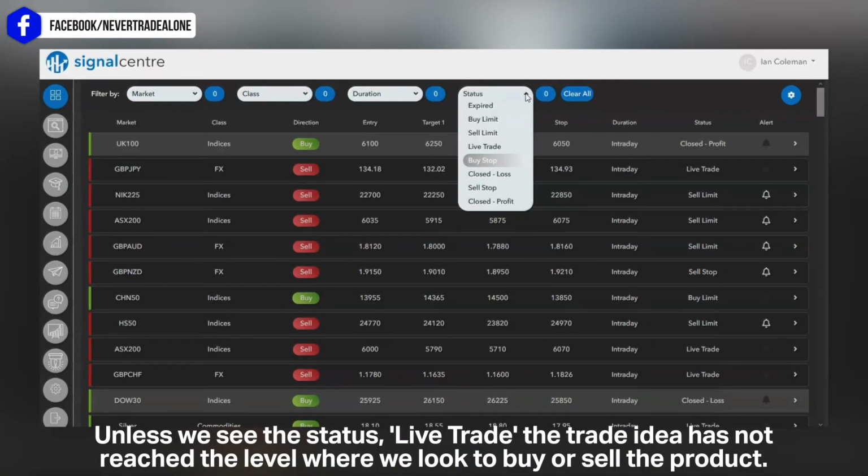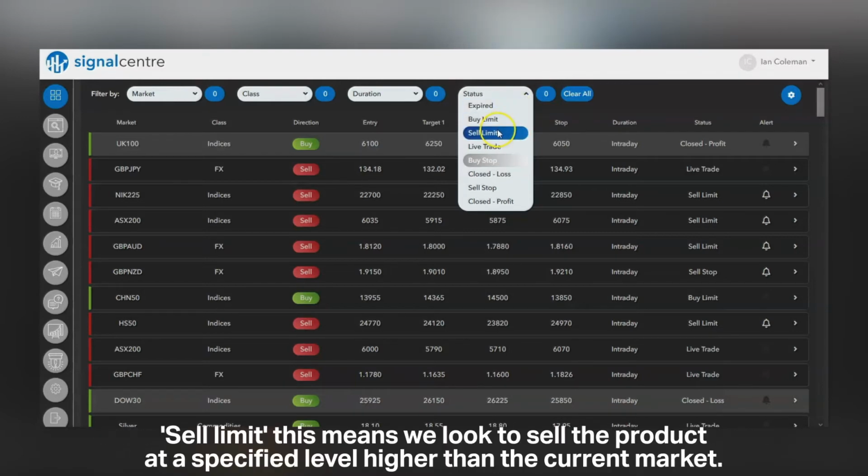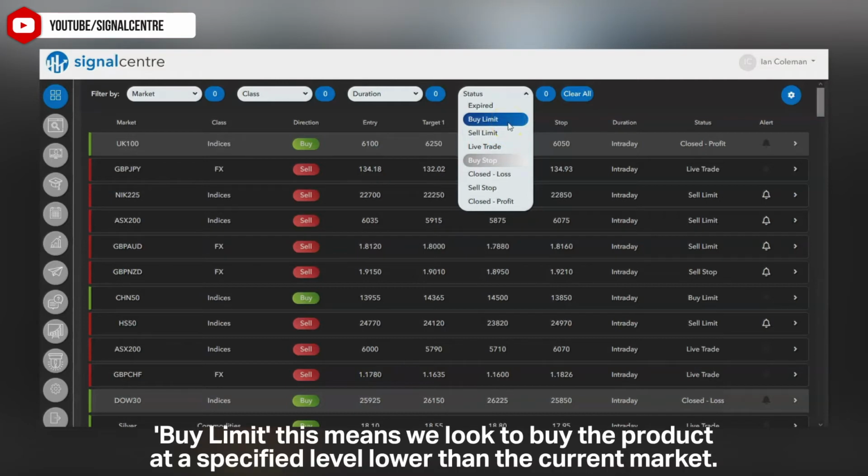Unless we see the status live trade, the trade idea has not reached the level where we look to buy or sell the product. Sell limit. This means we look to sell the product at a specified level higher than the current market. Buy limit. This means we look to buy the product at a specified level lower than the current market.